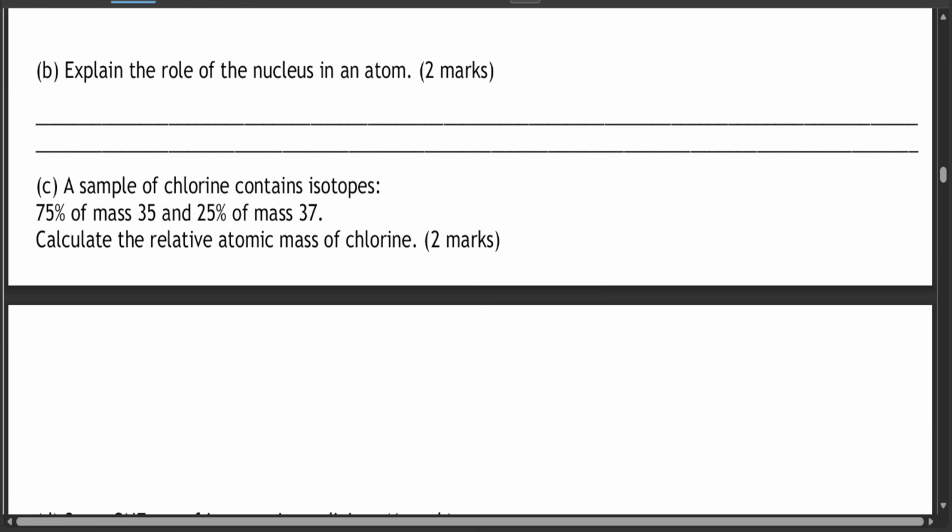Explain the role of the nucleus in an atom. This is where most of the mass originates. First thing, it concentrates protons and neutrons, so you keep the protons and neutrons.